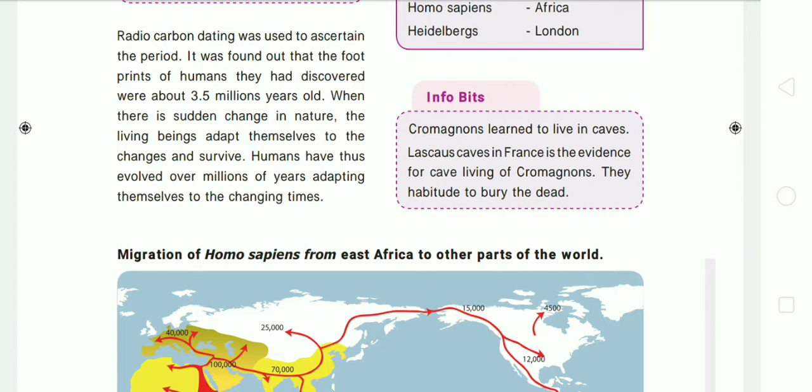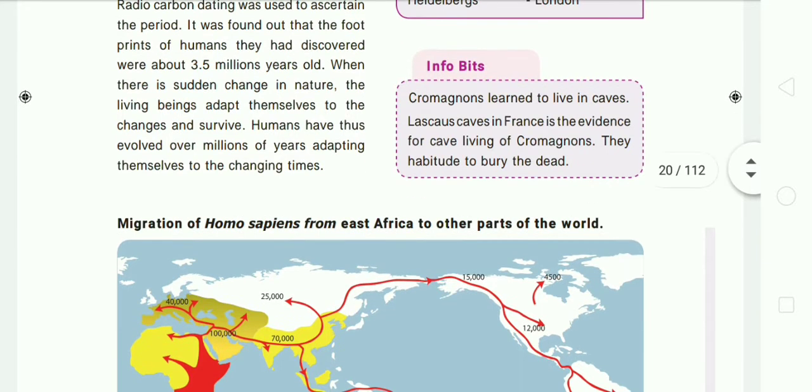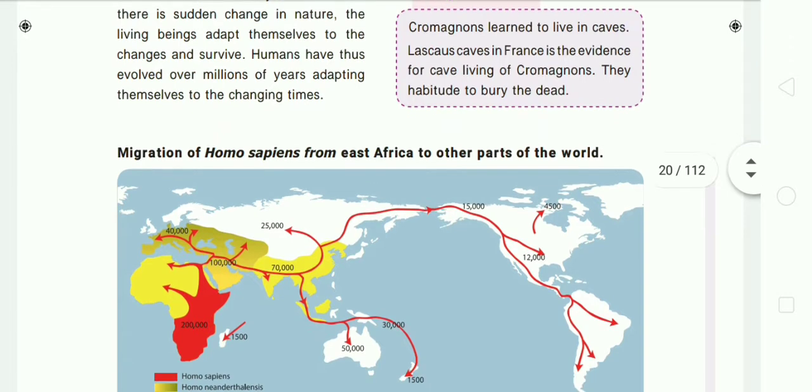Based on the time, human beings also changed how they lived. See, this is the migration of Homo sapiens from East Africa to the other parts of the world. From East Africa, the Homo sapiens moved to all the places in the world, that is, Europe, Africa, America, Australia, and so on.